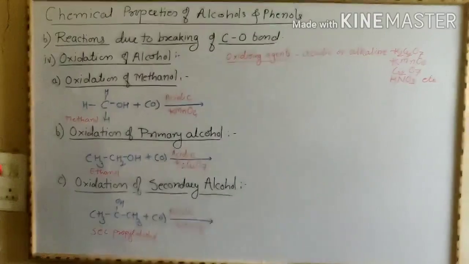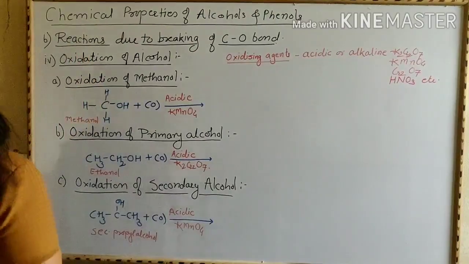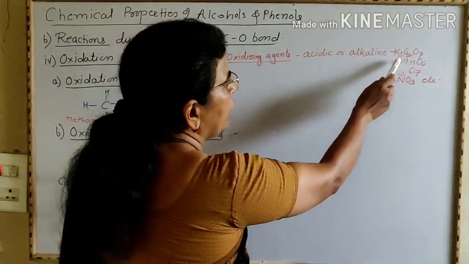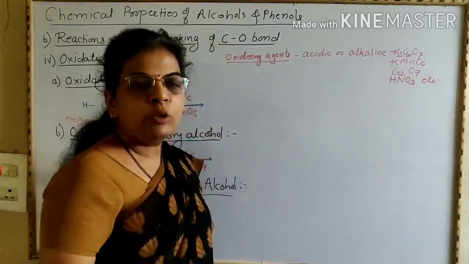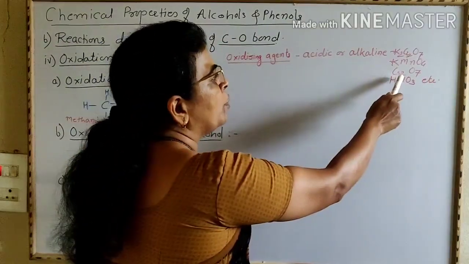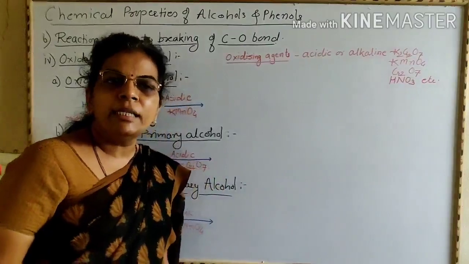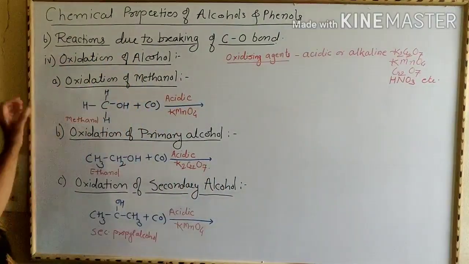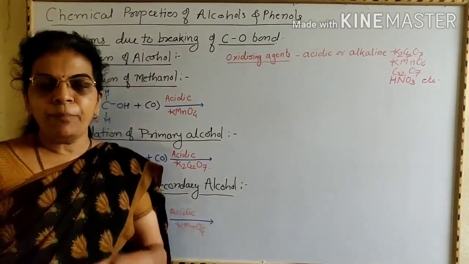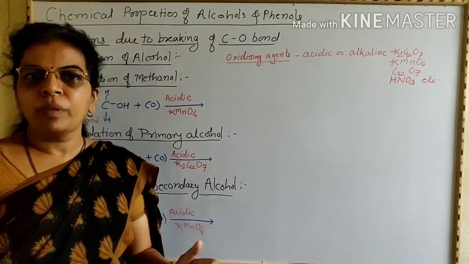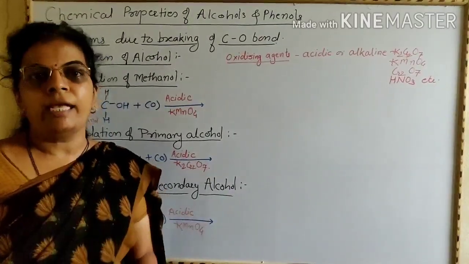Now we are going to see third property, that is oxidation of alcohol. Alcohols undergo oxidation in presence of oxidizing agents like acidic or alkaline K2Cr2O7, that is potassium dichromate, or in presence of KMnO4, that is potassium permanganate, or in presence of CrO3, or in presence of HNO3, that is nitric acid.